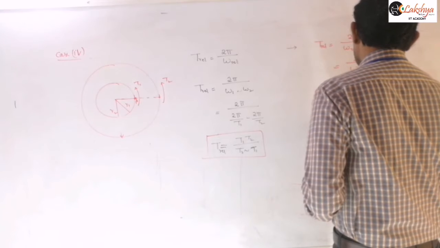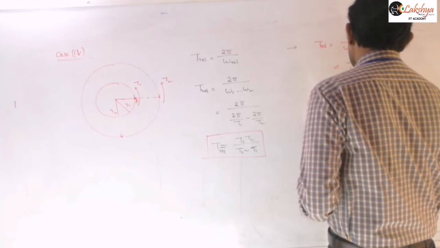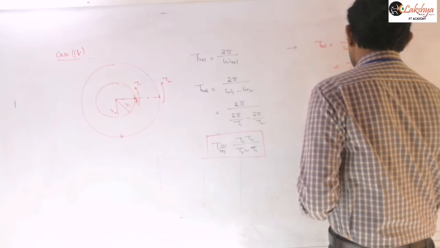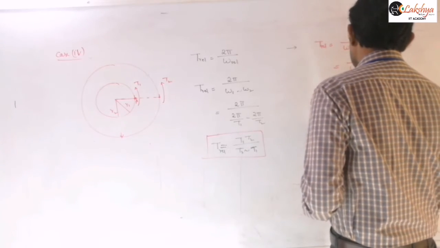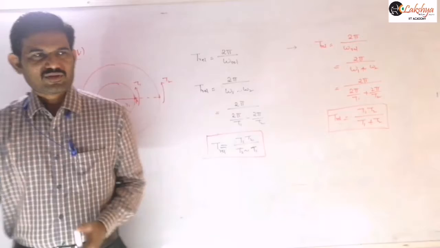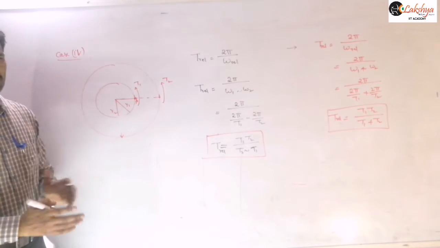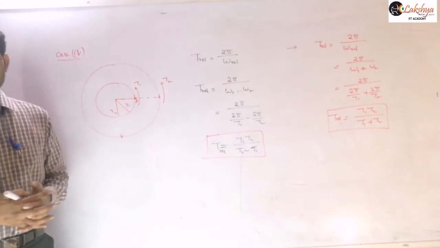Therefore the relative time period is t1 t2 by t1 plus t2. So it is our relative time period, and with the help of that you can now calculate this.